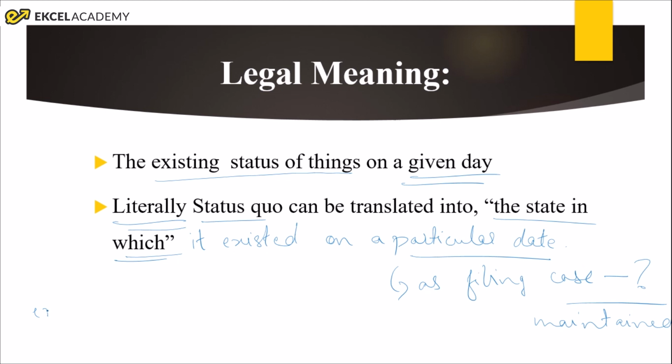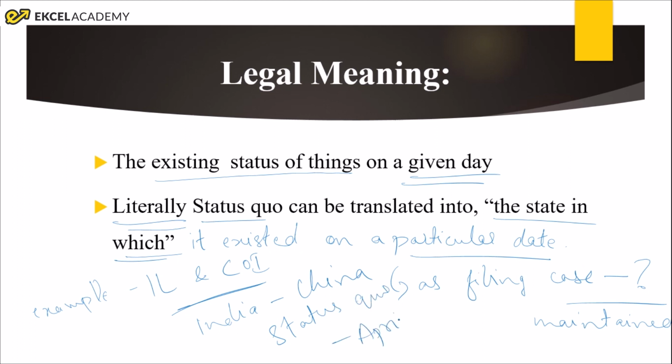Another example that you can consider is from international law and the constitution of India. Currently, India has demanded that China maintains status quo in the Galwan Valley as it existed in the month of April. So this is the latest example for status quo. So it is maintaining the state in which it existed as on a particular date.